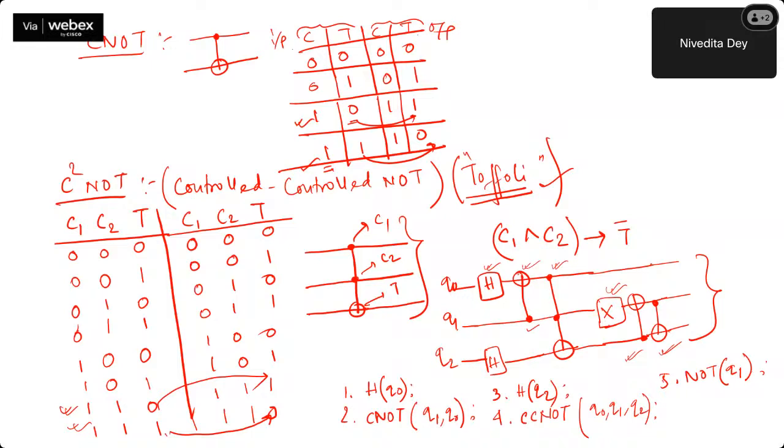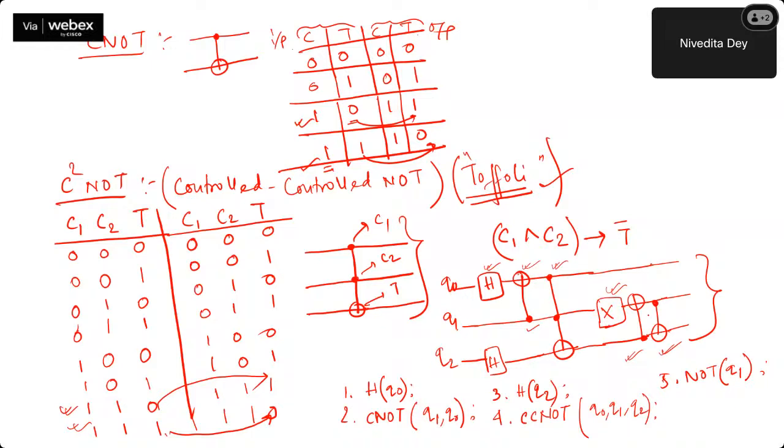Obviously, just see the ordering thing. The NOT of qubit 1 is an operation. But what if I do it first? Then the meaning will change. Because before that, with the initialization value K0, I am supposed to put it as a control on some other qubit. But if initially I apply the NOT gate and make it 1, then the control will be 1. So that will trigger, which is not the desired output. Likewise, please do your analysis.